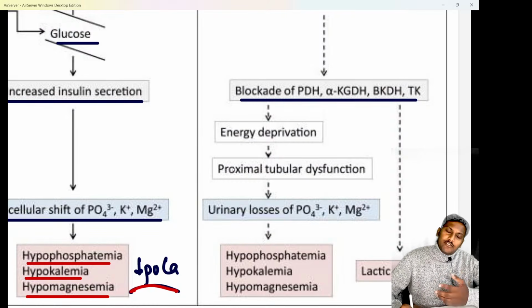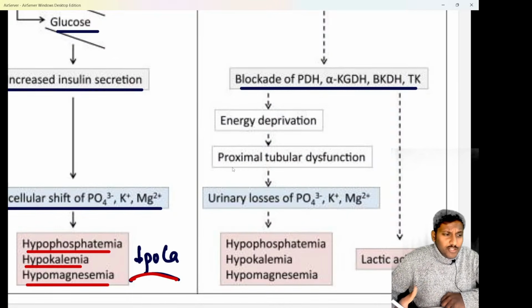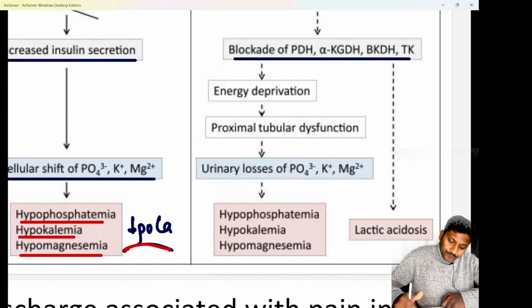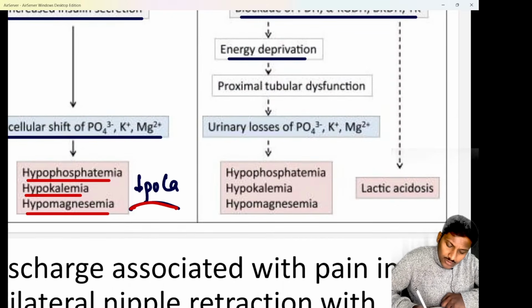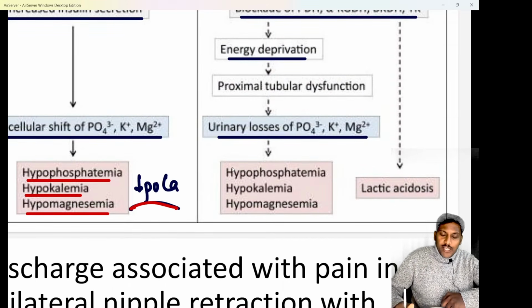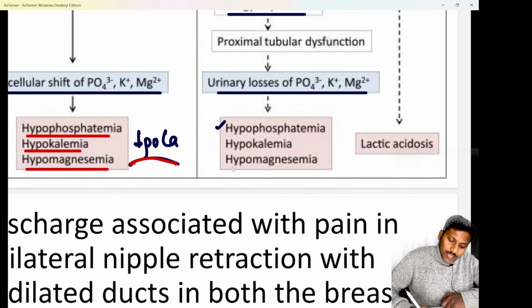Alpha ketoglutarate dehydrogenase in the TCA cycle will not work. Branched chain keto acid dehydrogenase will not work. So multiple enzymes will stop working if there is thiamine or vitamin B1 deficiency, due to which there is going to be energy deprivation in the body, and that causes urinary loss of phosphate, potassium, and magnesium. That will also cause hypophosphatemia, hypokalemia, and hypomagnesemia.